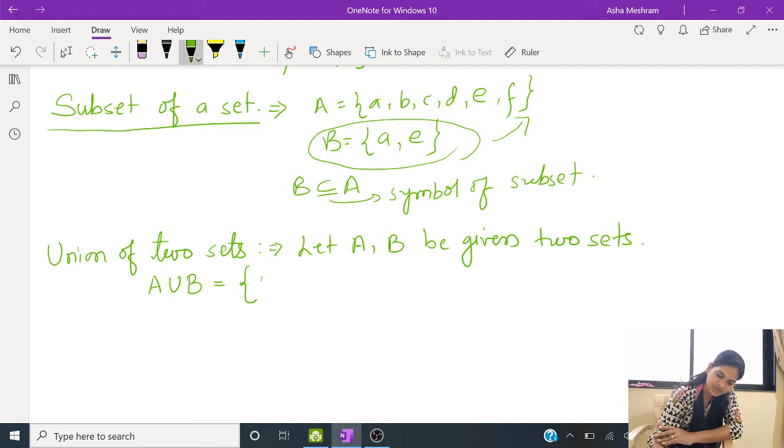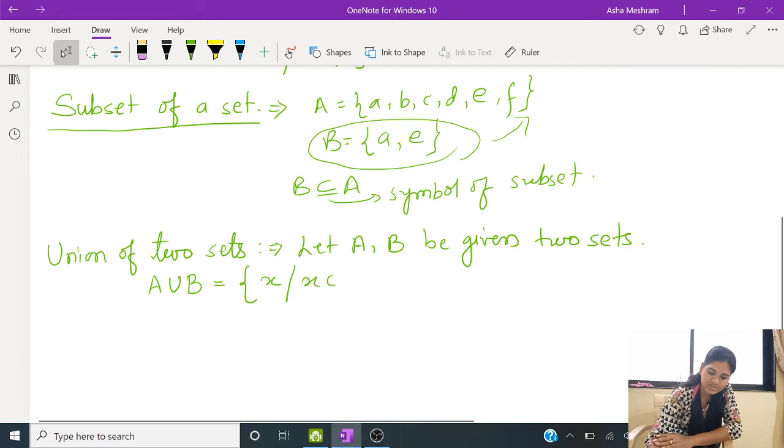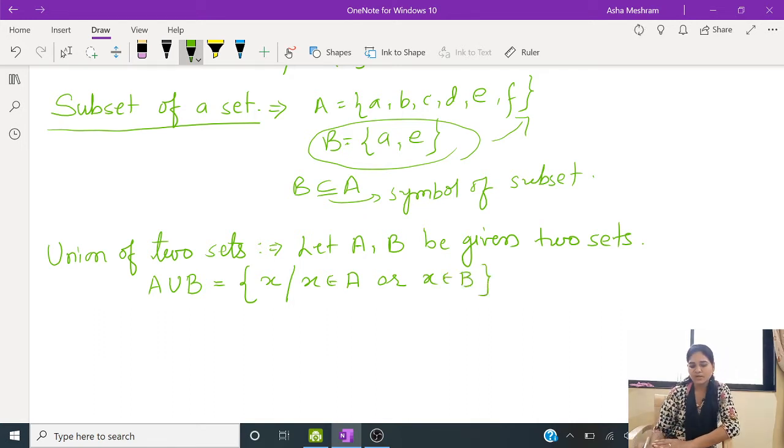A union B is defined as all x such that x belongs to A or x belongs to B. It means if an element is in the union of these two sets, then that element must be present in at least one set. Either that element is present in A or in B. So this is the definition of union of two sets.